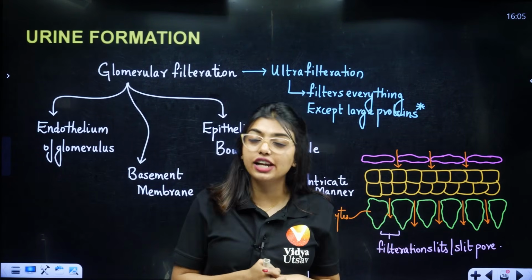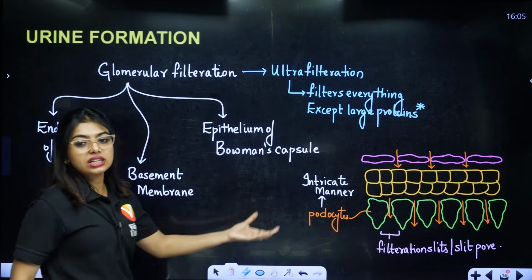Those spaces are called filtration slits or slit pores. So these are the three layers.